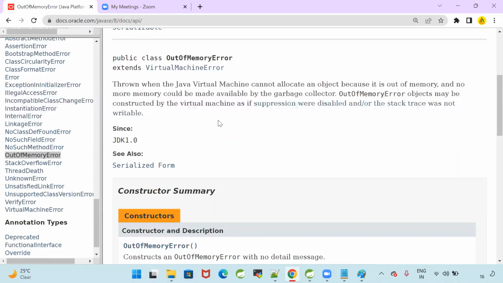So in the JVM, the heap area is completed. JVM is allocating the memory for the objects in the heap. When the heap area is full, there is no space to create the new object in the JVM. Then our program will give out of memory error. When you get out of memory error, can you handle that? No, we cannot handle it. Why? The program will terminate. If there is no space, how can you control that? You cannot control that. Good.